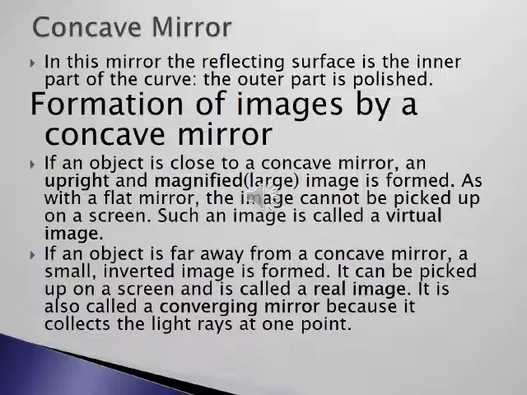If an object is far away from a concave mirror, a small inverted image is formed. It can be picked up on a screen and it is called a real image. It is also called a converging mirror. Students, a concave mirror is also called a converging mirror because it collects the light rays at one point.